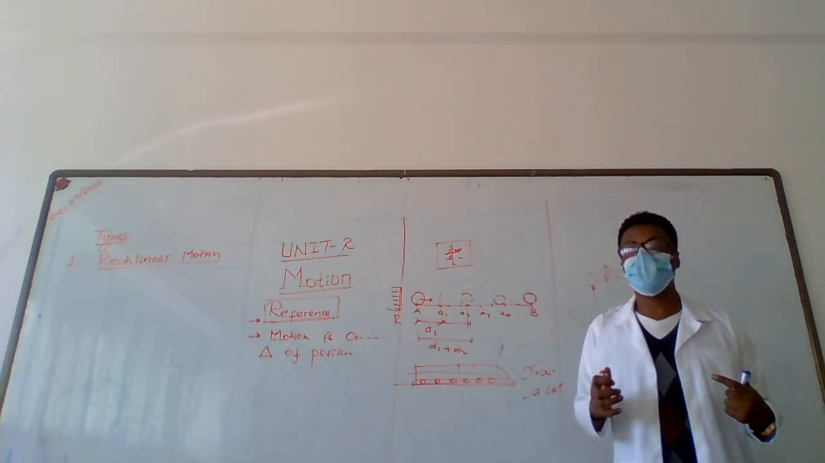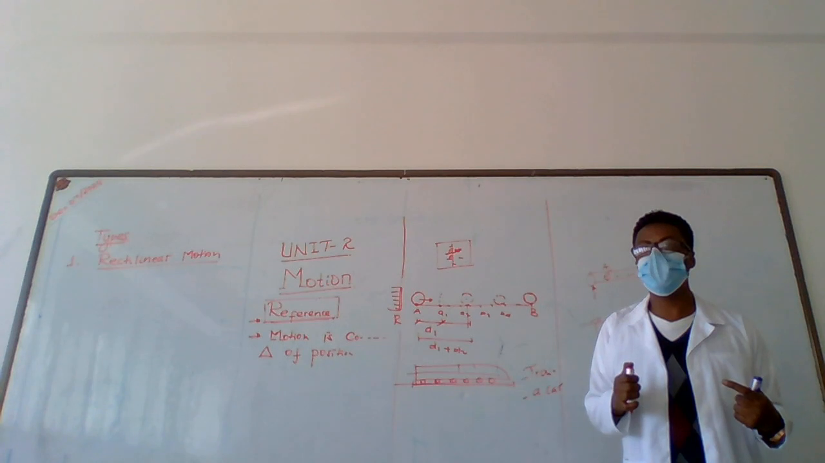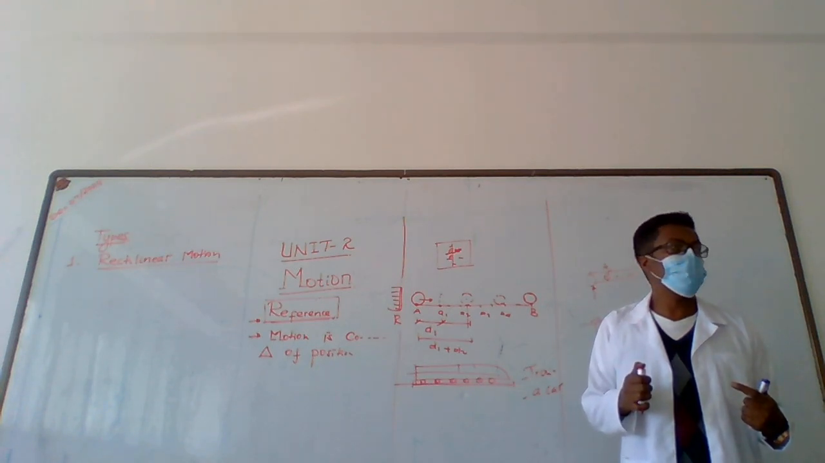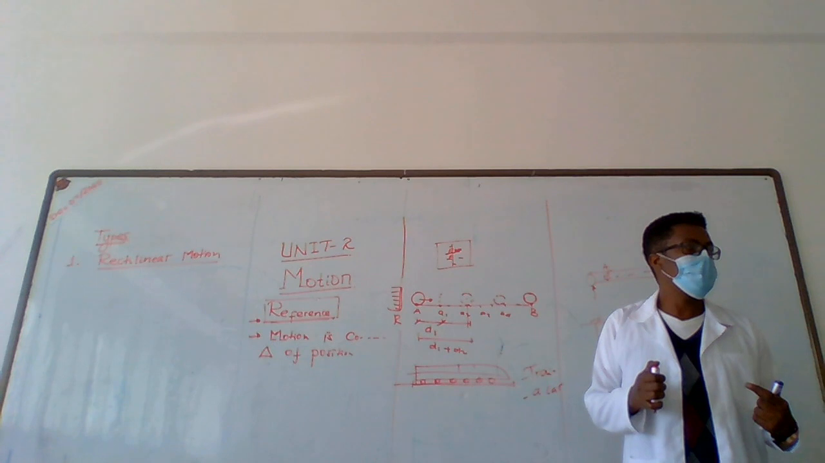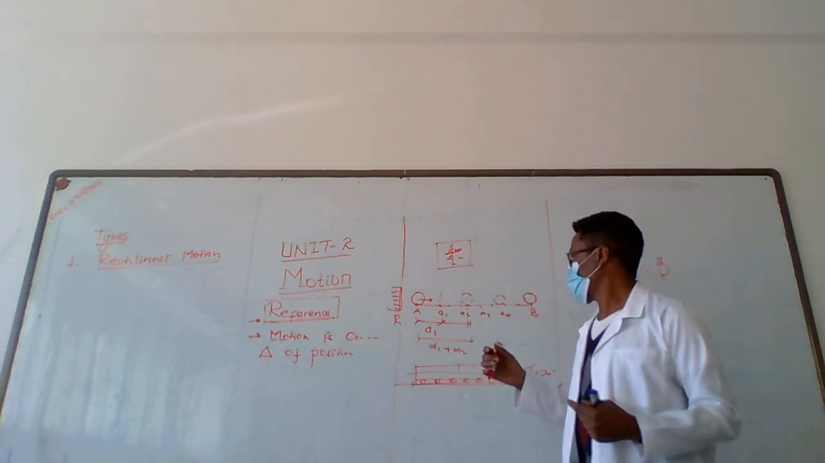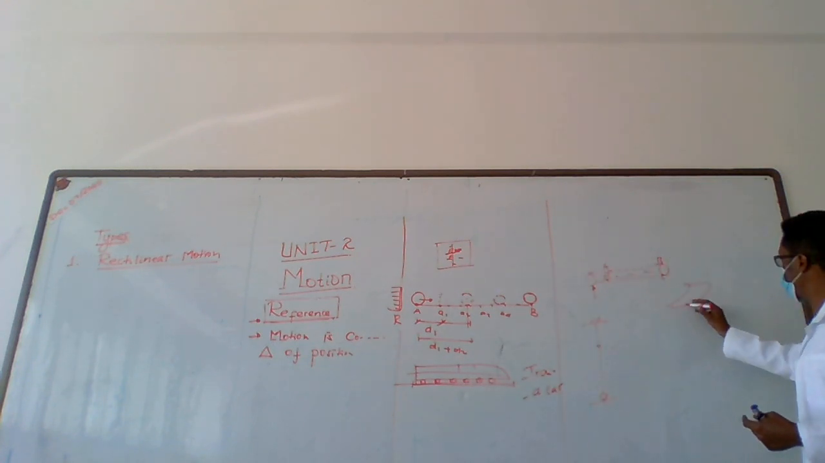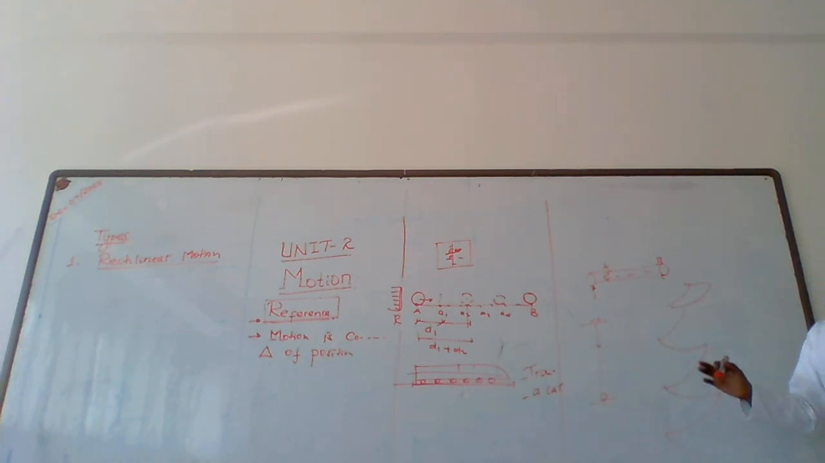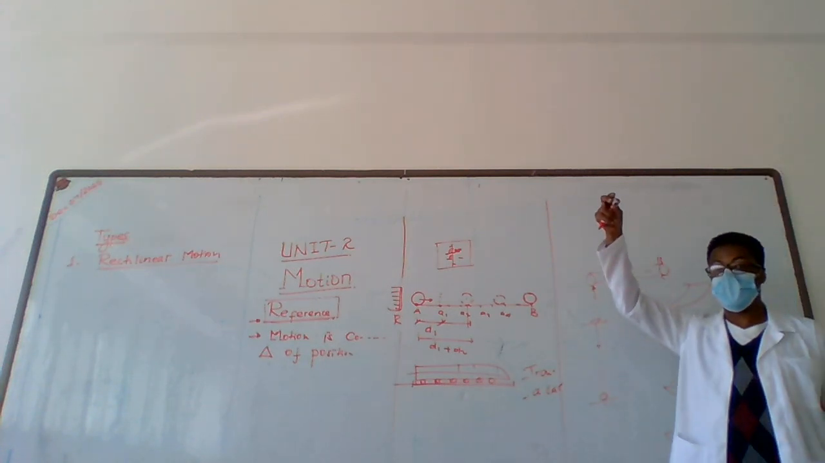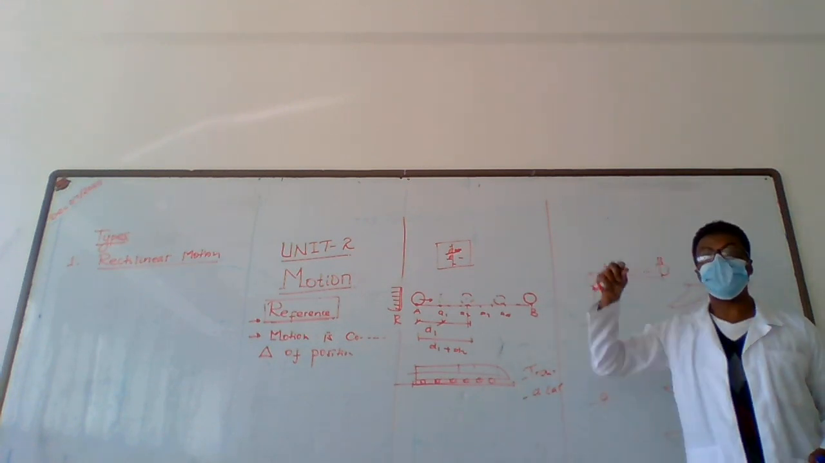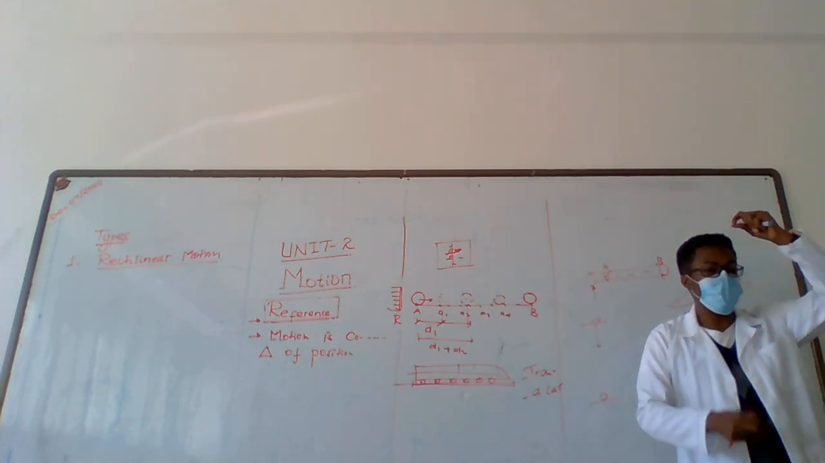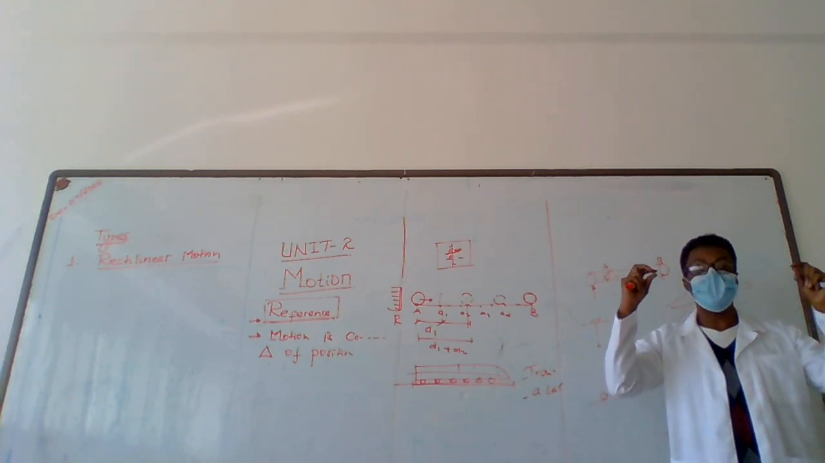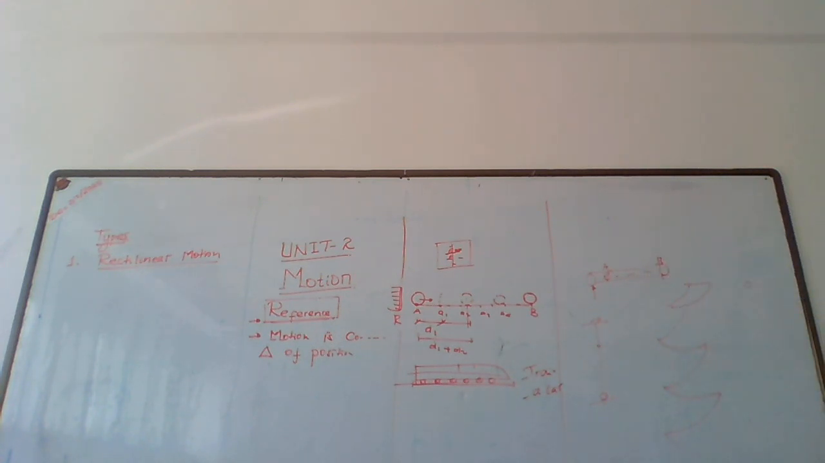How about when you drop a paper? No, paper is not an example, because if I drop this paper, it follows this kind of path. So it's not rectilinear motion. But if I drop this one, it has a straight path. I call it rectilinear motion. So when we say rectilinear motion, the path should be straight.